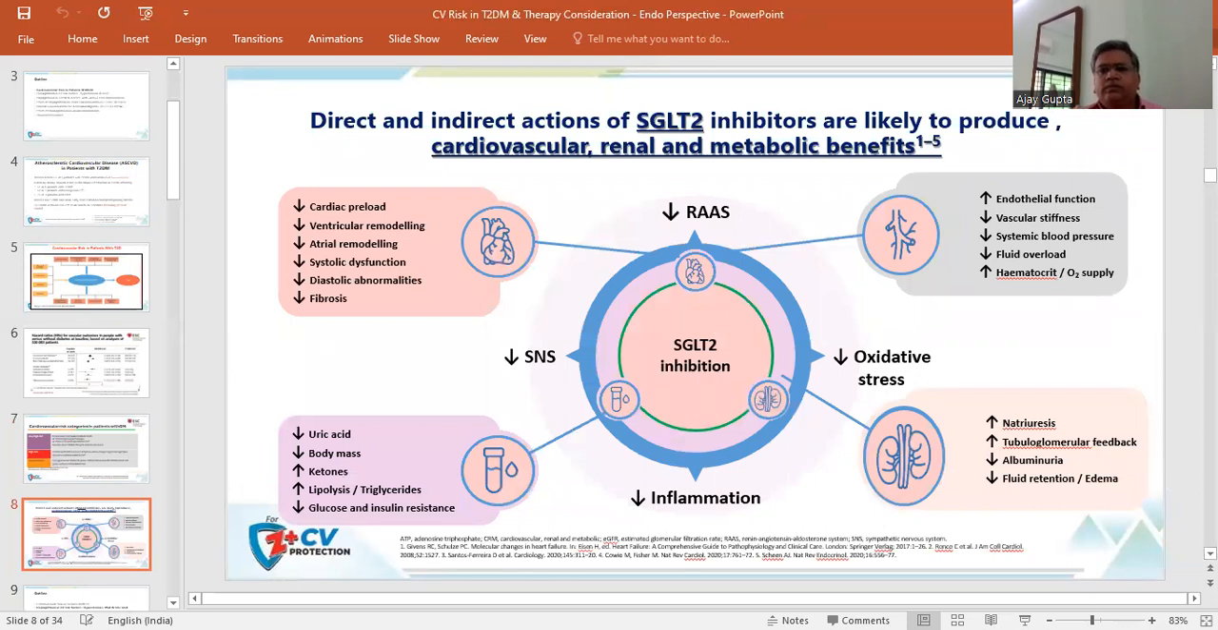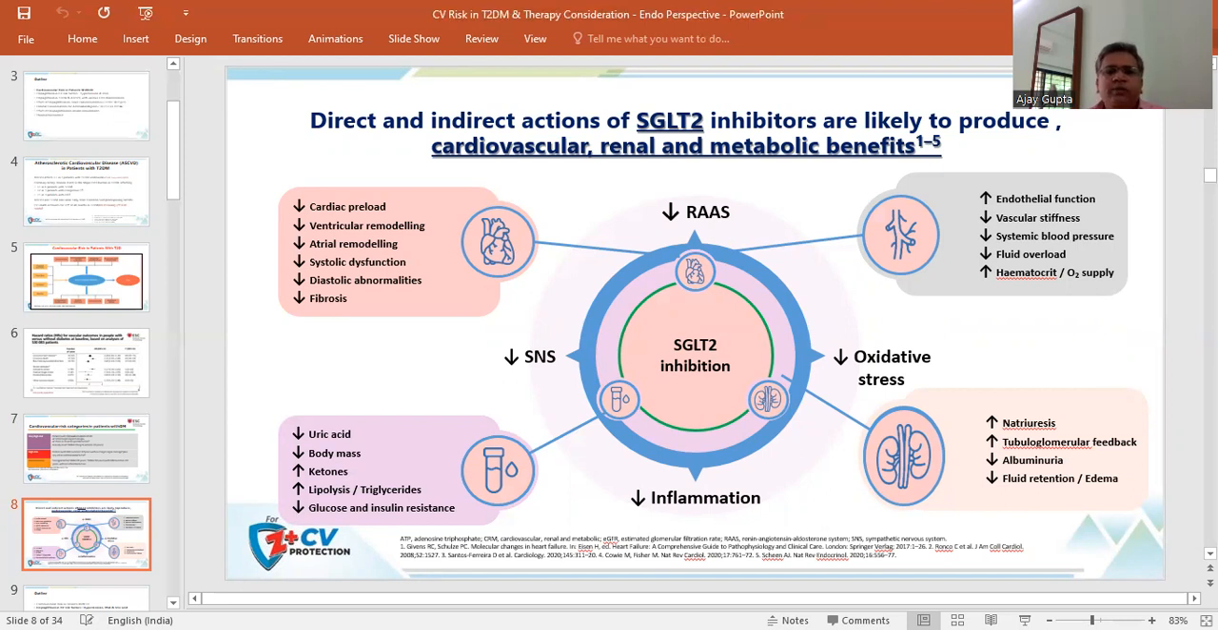Coming to the direct and indirect action of SGLT2 inhibitor and the benefits which occur in the cardiovascular, renal, and metabolic parameters. So we can see that with the use of the SGLT2 inhibitor, there is a decrease in the cardiac preload, there is decrease in ventricular remodeling, atrial remodeling, systolic dysfunction, diastolic abnormality, and there is decreased possibility of fibrosis.